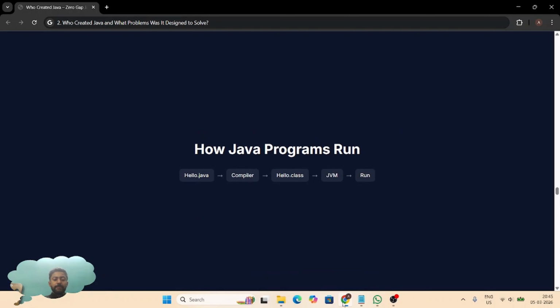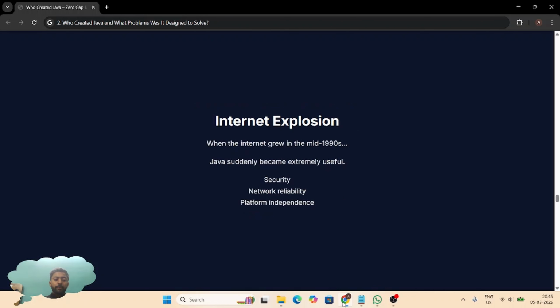Let's connect the problems to the architecture. You write Java code, that is Hello.java. The compiler converts it into Hello.class. This .class file contains bytecode. The JVM reads this bytecode and converts it to machine instructions for specific systems. That's how Java programs run on many platforms. Java didn't become popular immediately, but when the internet exploded in the mid 90s, Java suddenly became extremely useful. Web applications needed security, network reliability, and platform independence. Java was designed exactly for that environment.